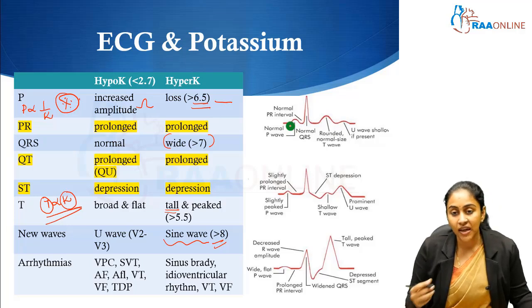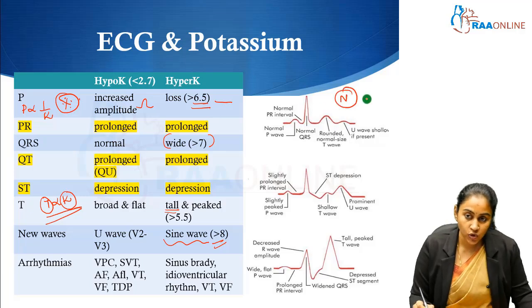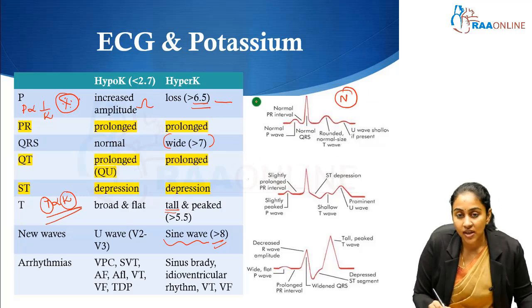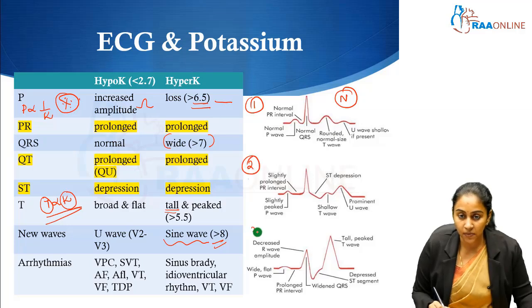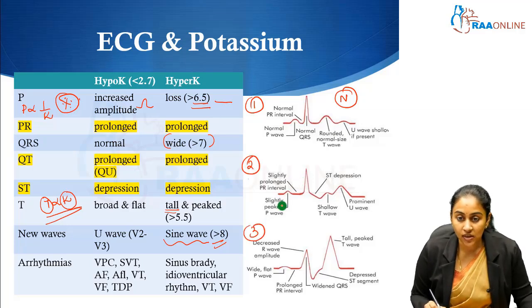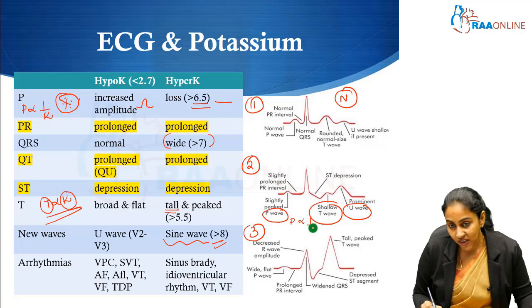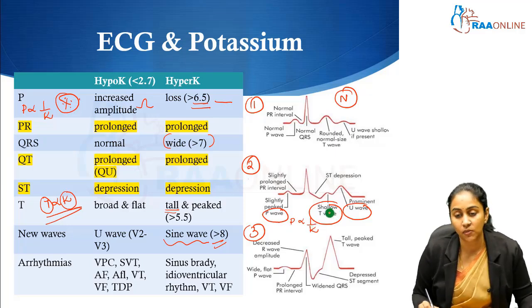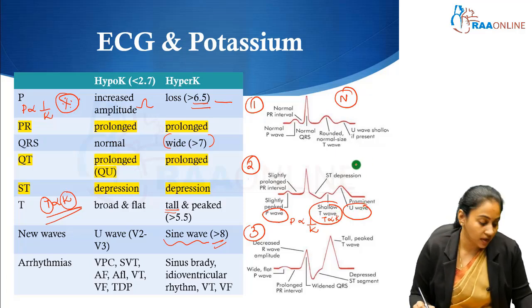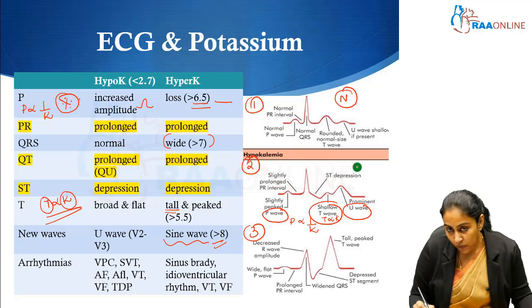Now based on everything that I've just said, if I tell you that the first picture is actually normal, can you tell me what this second picture is and what the third picture is? So in the second picture, the P wave is peaked, the T wave is shallow, and there is a U wave. So remember, the P wave being tall means potassium should be very less. It is inversely proportional to potassium. T wave is directly proportional. Very less T, very less potassium. And U wave is seen in hypokalemia. So this ECG is that of a hypokalemic patient.